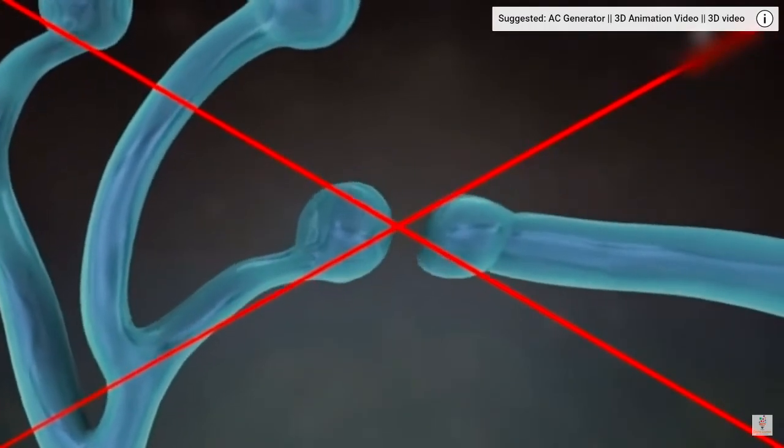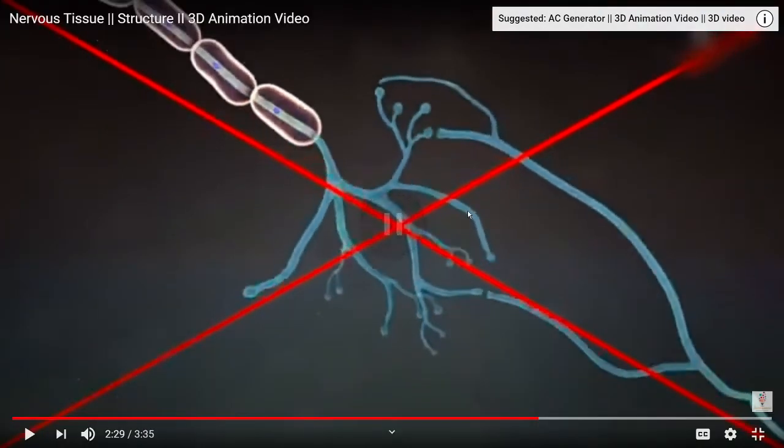Do you see, students, how they transfer the information that something is harmful? This is an electrical signal between two cells of the nervous system.